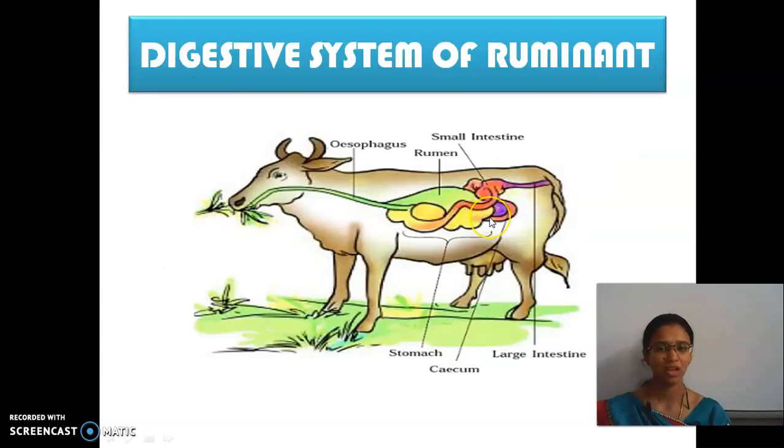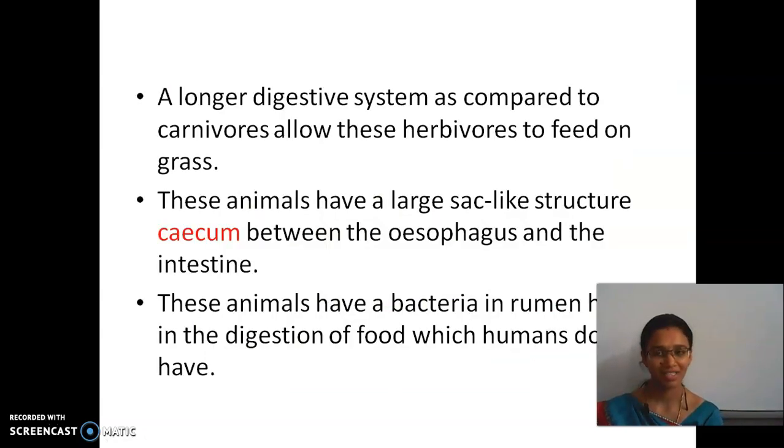Yes? Up to this what we have covered? We have recapped the digestion in human beings. And then the digestion process which takes place in grass eating animals. And we have seen why human beings are not able to digest the grass, but the grass eating animals are able to digest it, right? Okay, up to this you are clear.